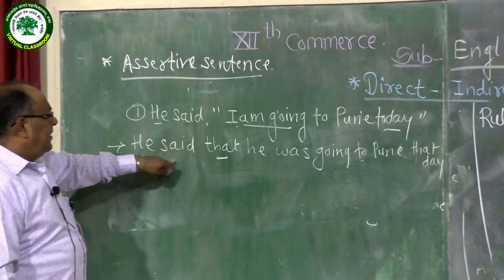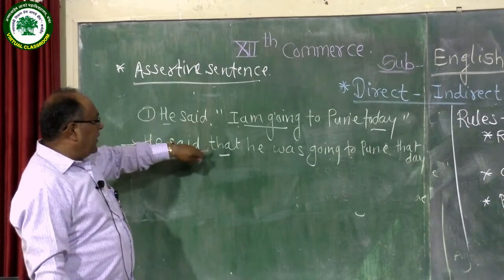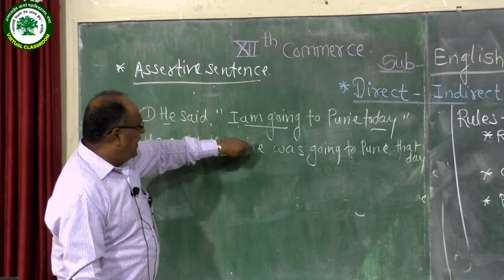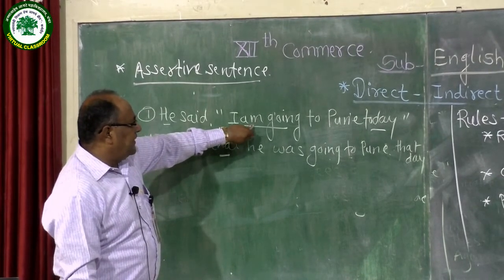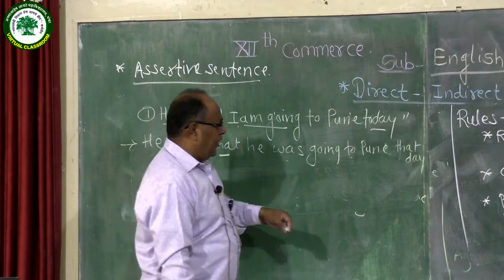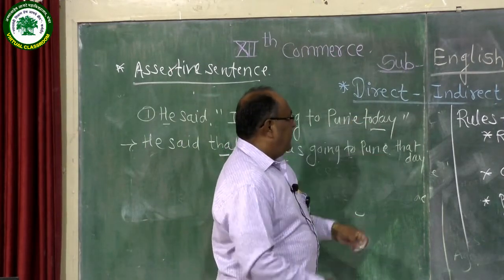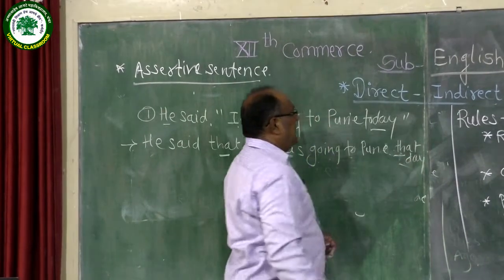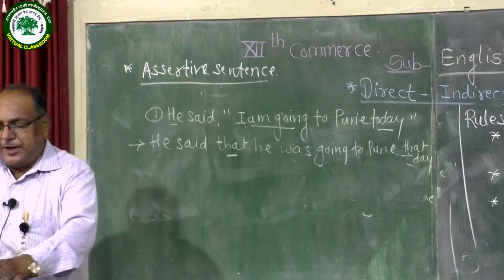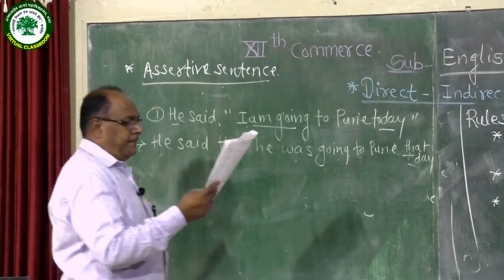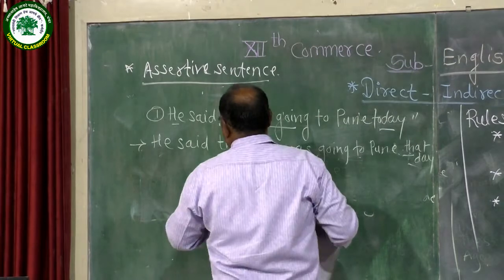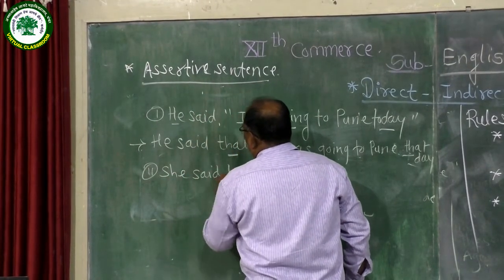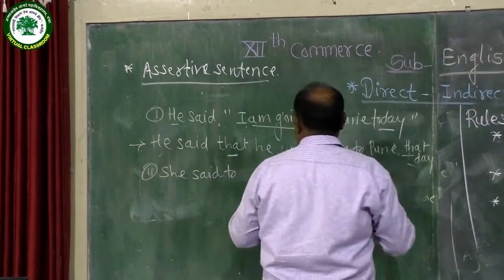He said, remove the inverted comma and comma, use connective that. I, pronoun related to the speaker, he, that is why I used here he. Am going, tense change. Continuous present can be changed as the past continuous, was going to Pune. Today is a word that is showing a day, and that can be changed as that day. Then another example, she said to Mala.